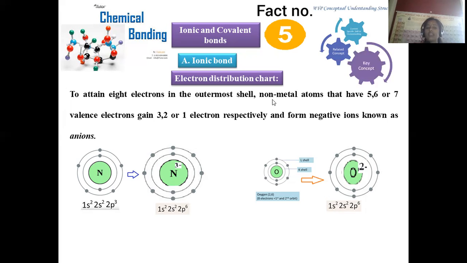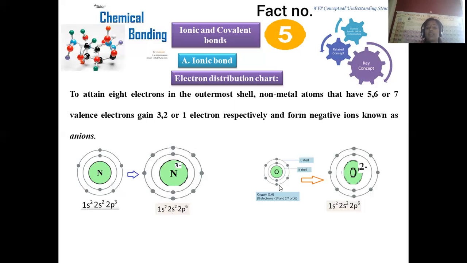A simple example is nitrogen. Nitrogen, being a member of the 15th group, has outermost electronic configuration 1s2, 2s2, 2p3. To reach 2p6, how many more electrons are required? 3 electrons. That's the reason nitrogen has a tendency to seek electrons from an external source, and by gaining 3 electrons it turns into N-3. N-3 now has the stable neon configuration, 1s2 2s2 2p6. If you observe the radius, N-3 is larger than neutral nitrogen, because as electrons are added, expansion in size is possible, and ions are larger when compared to their neutral atoms.